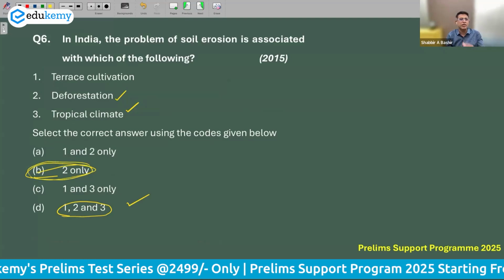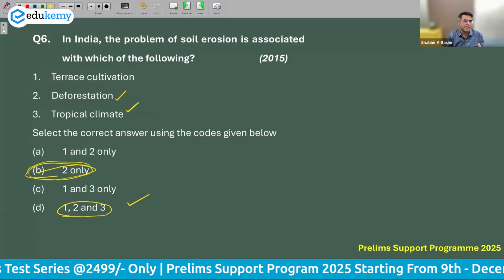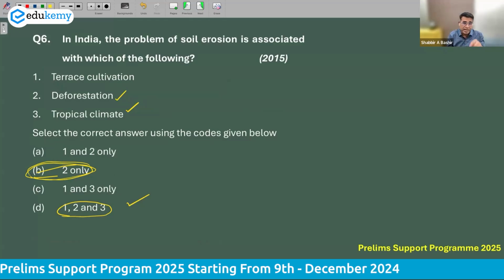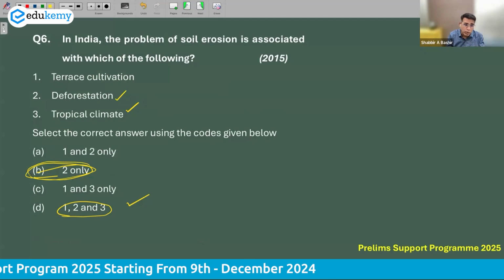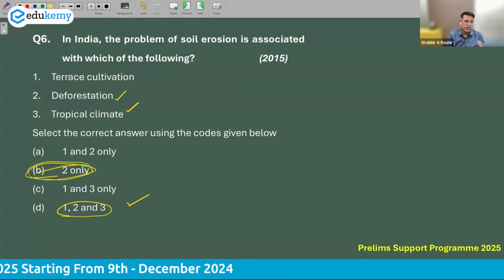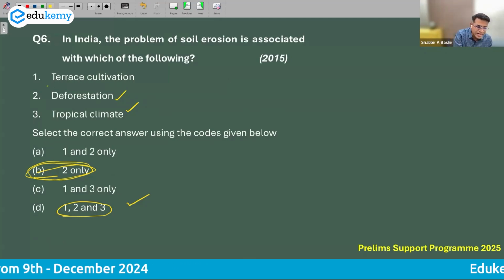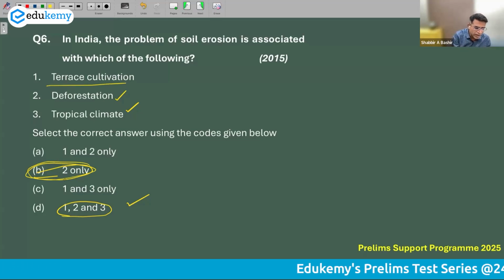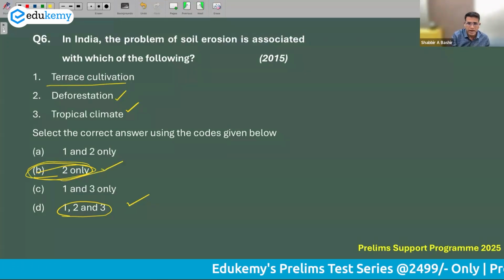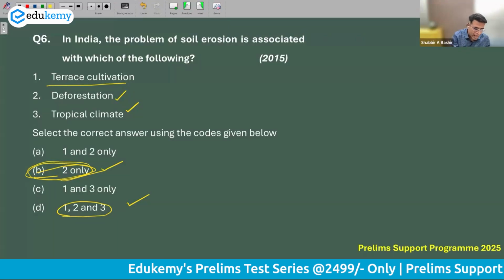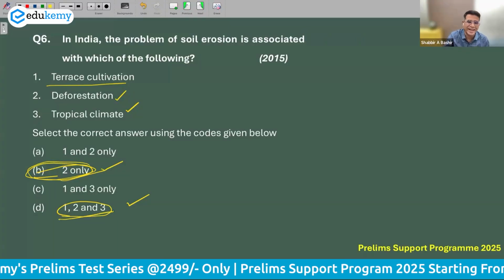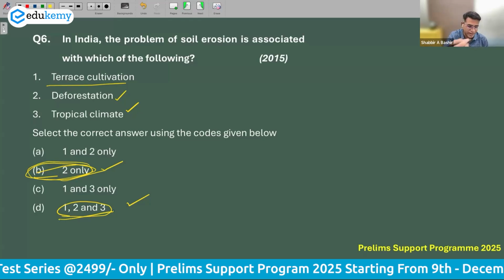See, what happens in a lot of questions is there is more than one right answer, and the students are confused about which one to attempt. The instruction is to mark the most appropriate answer. So if I leave out terrace cultivation as a reason for soil erosion, then I'm left with only 2 as the correct answer. But I'm sure some of you might be confused and end up marking 1, 2, and 3 also, which is a matter of luck, given the way they have phrased the question.